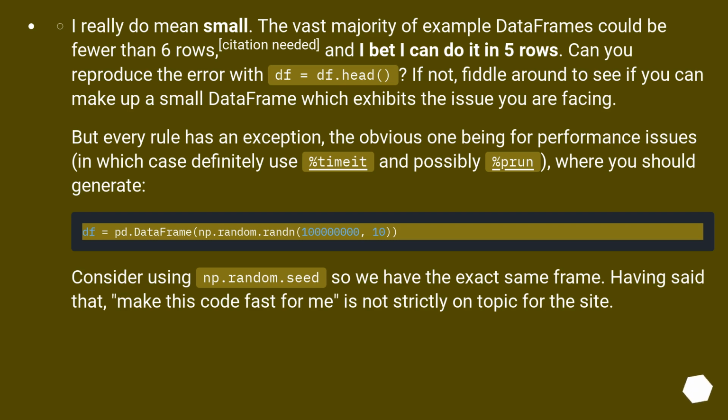But every rule has an exception, the obvious one being for performance issues, in which case definitely use %timeit and possibly %prun, where you should generate the data. Consider using np.random.seed so we have the exact same frame. Having said that, make this code fast for me is not strictly on topic for the site.